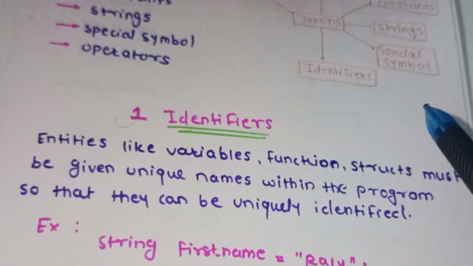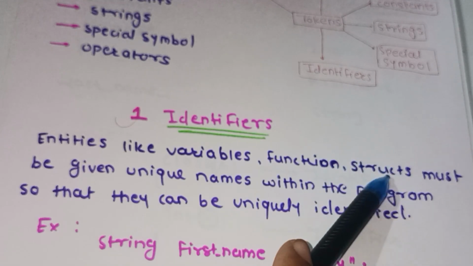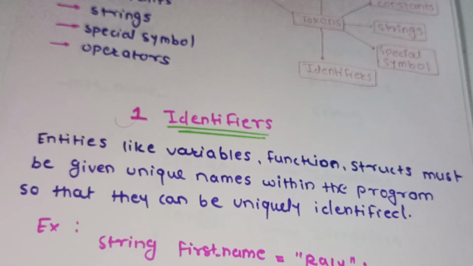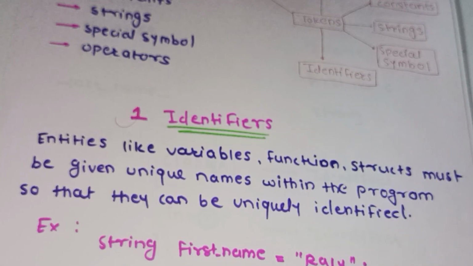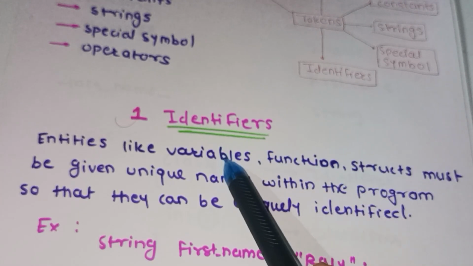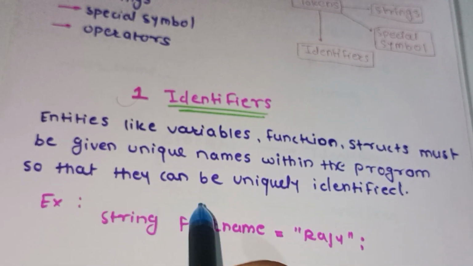Identifiers. Let's see what identifiers are, which is the first type of token. An identifier is an entity like a variable, function, or structure. These entities must be given unique names within the program so that they can be uniquely identified. The unique names given to these entities are known as identifiers. Example is string.